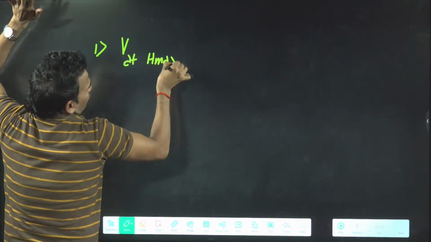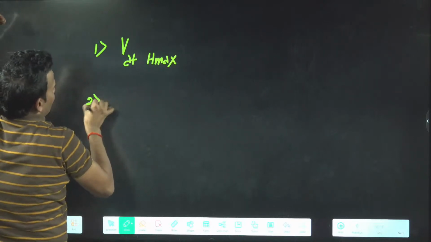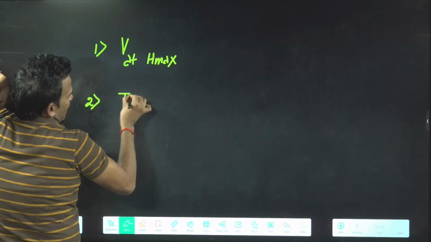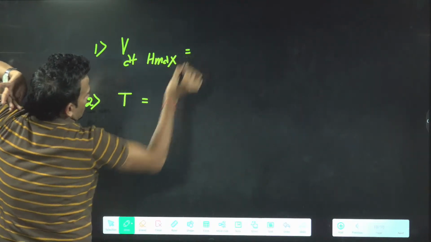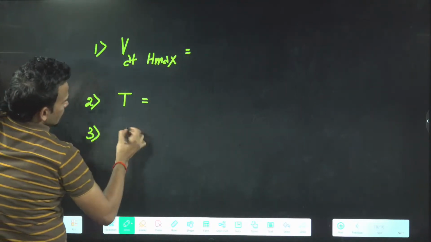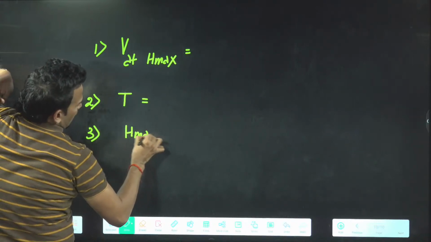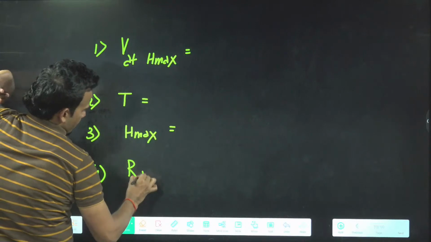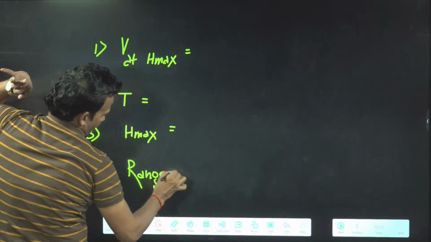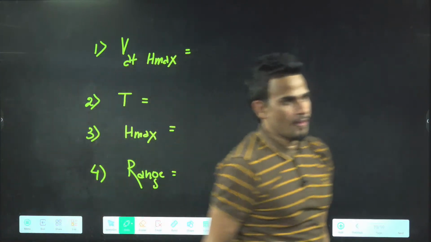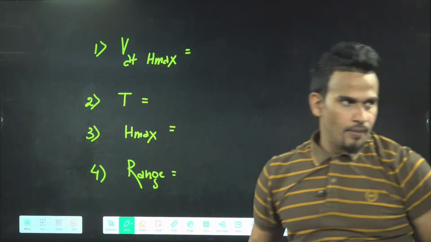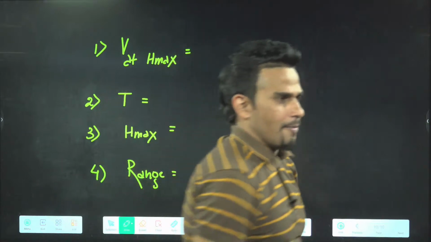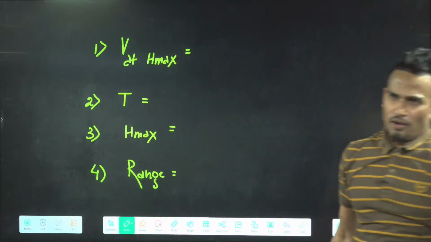You have to write in your copy, and then I will write, and then I will ask you how many of you got the correct answer. Second, time of flight, both formulas you have to tell. Third, h max, both formulas. Fourth, range, both formulas. Once you write all 4, you will say done, sir. No cheating is allowed.